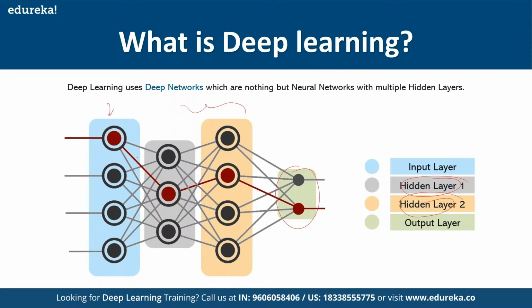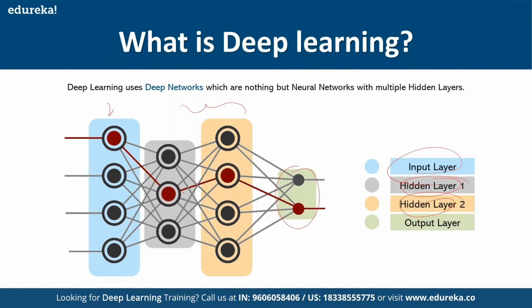That's how our brain is going to analyze the information. In the same way, in our deep learning neural network, we have the input layer. Through this input layer, we'll be sending our input data. And through the hidden layer, we are going to process this information, just like we human beings use our brain. In case of deep learning neural networks, we'll make use of hidden layers to process the input data.